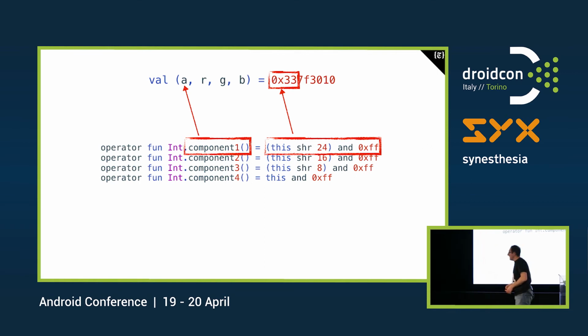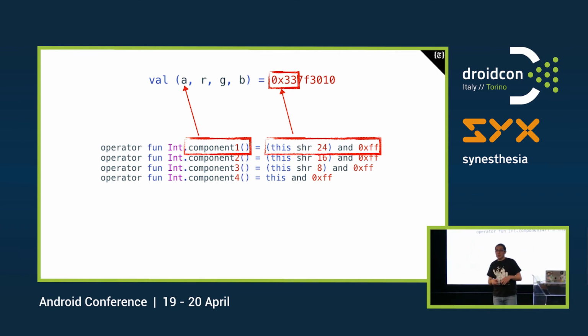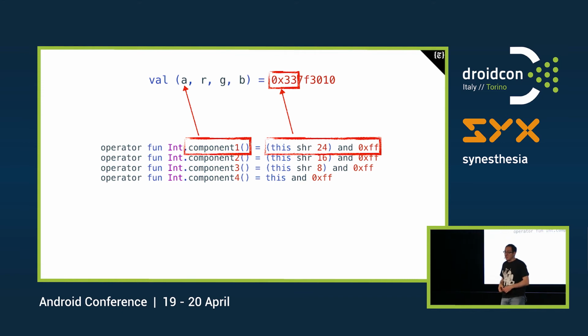And these components are numbered based on the specific order of the primary constructor of your class. That means that the 1 will always be A, the 2 will always be R, and so on, unless we change the order in the primary constructor. Okay?